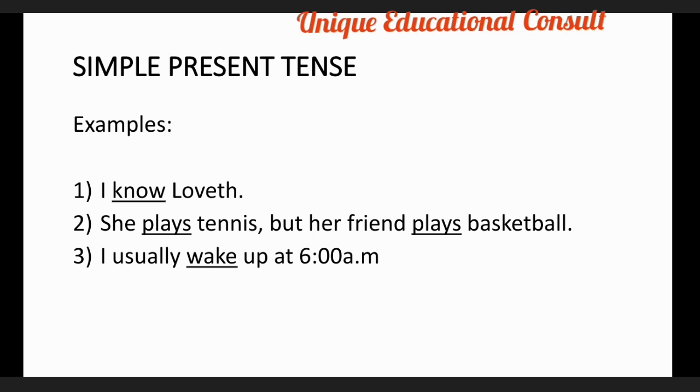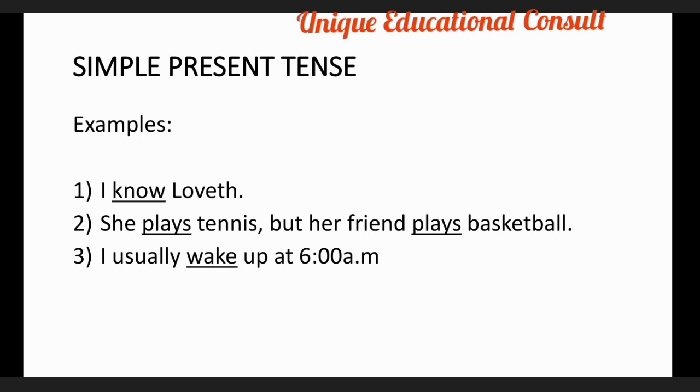Number one sentence is, I know Loveth. When you look at the sentence, you see that I underline know. That is the simple tense there, and it agrees with the subject, that is the performer of the action. I hope this is clear.